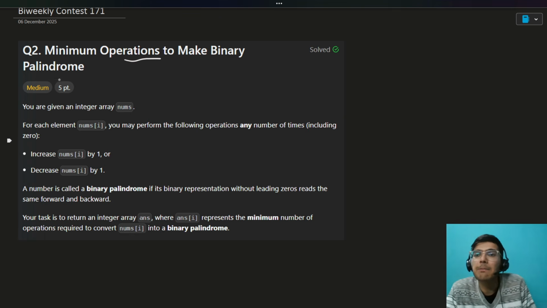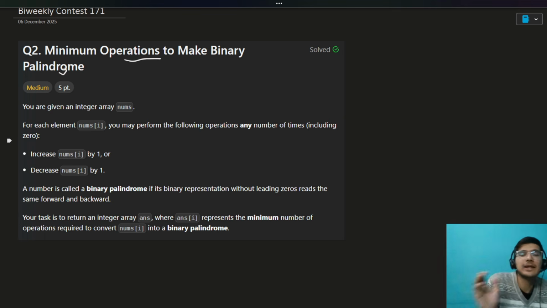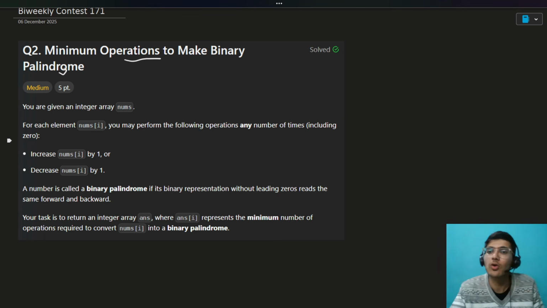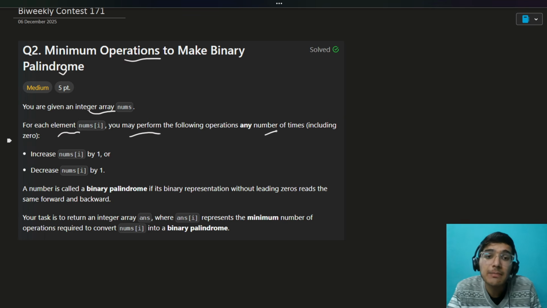Minimum operation to make binary palindromes. You're given an integer array nums. For each element of nums[i], you perform the following operation any number of times including zero. Increase nums[i] by one. You can increase by one or decrease by one.